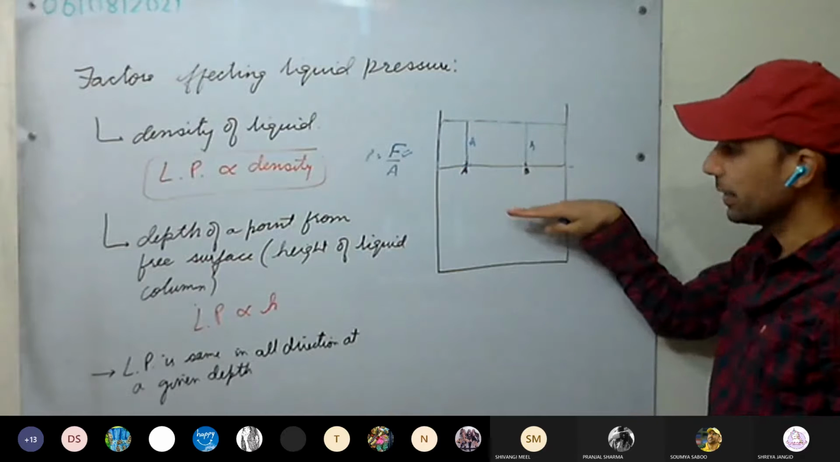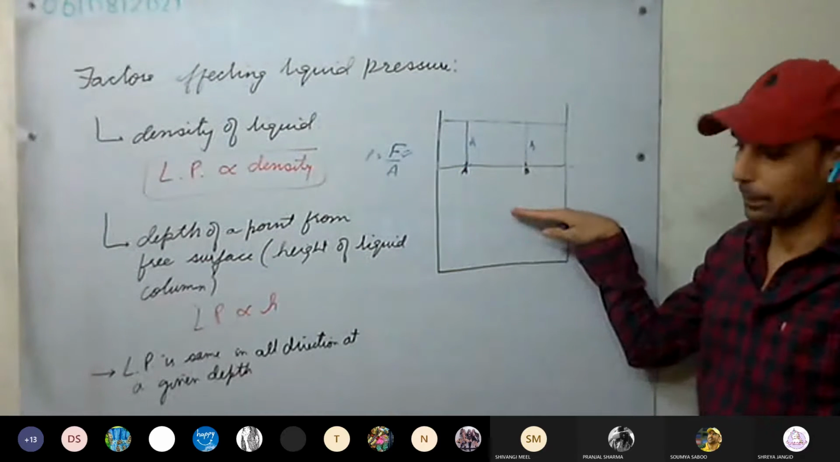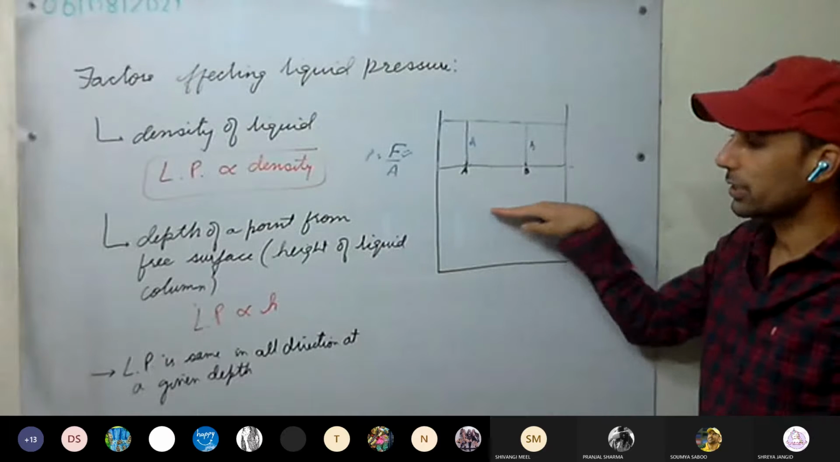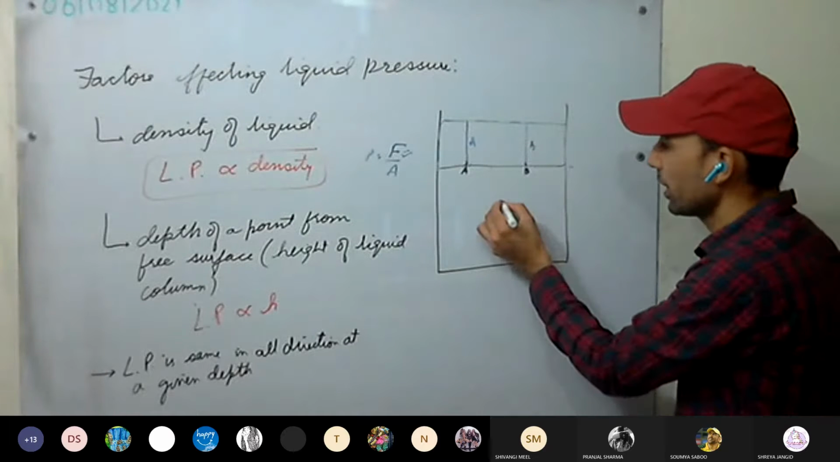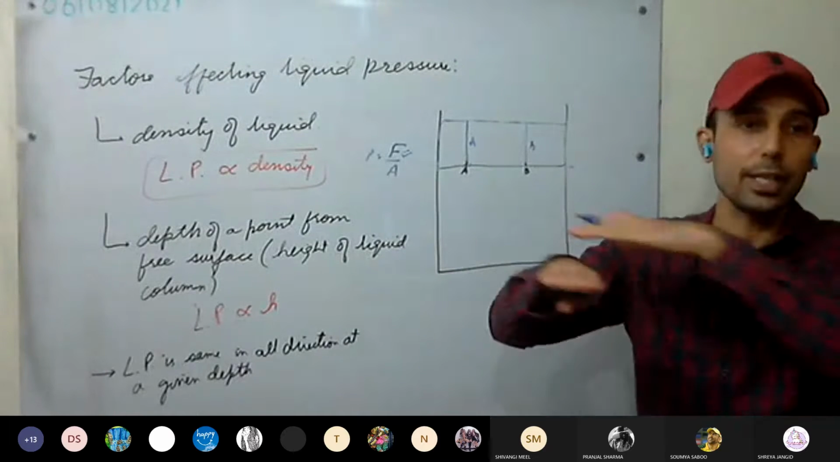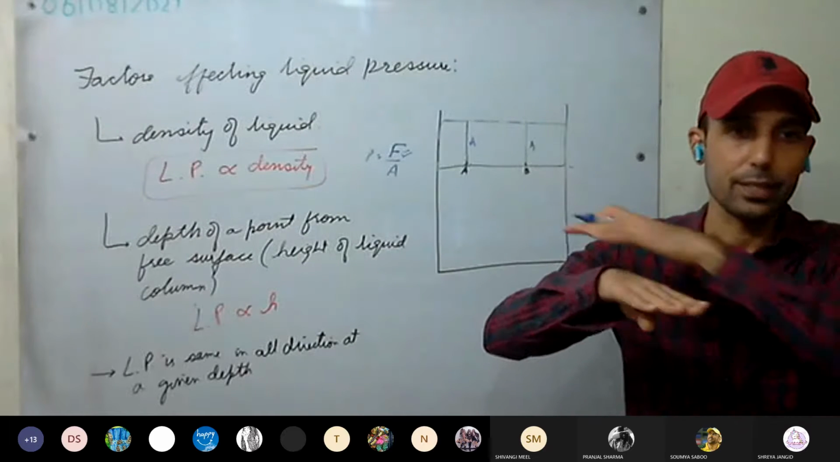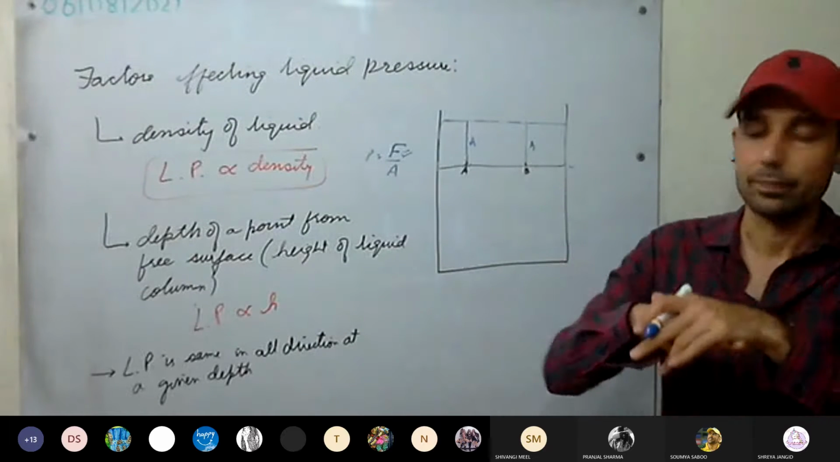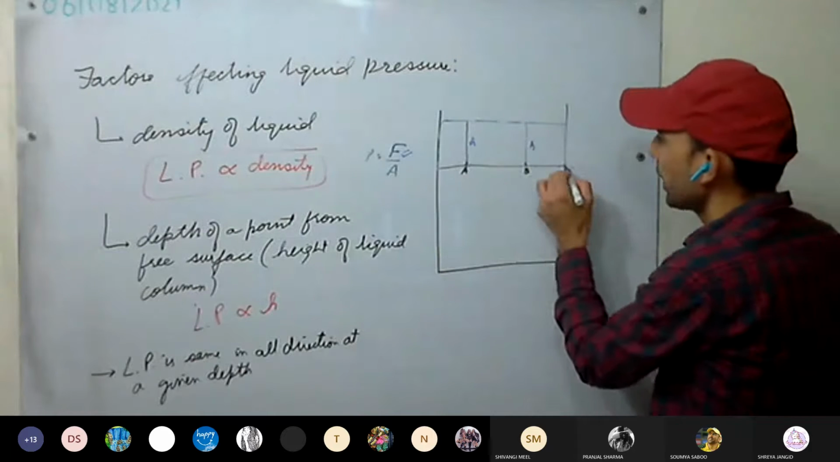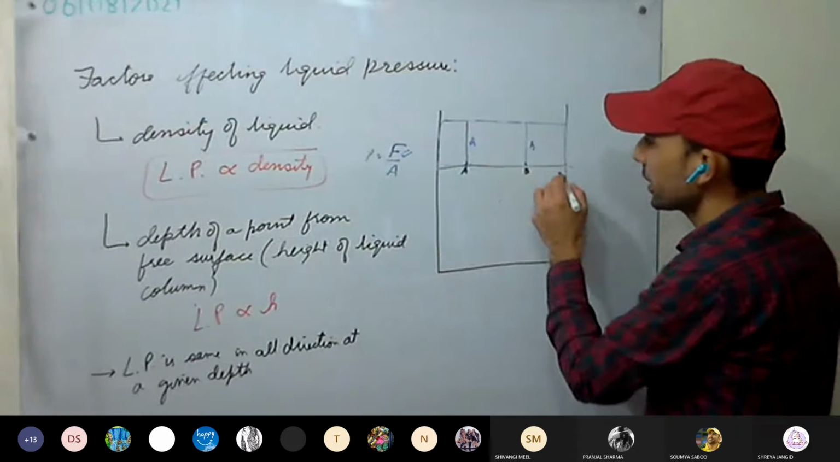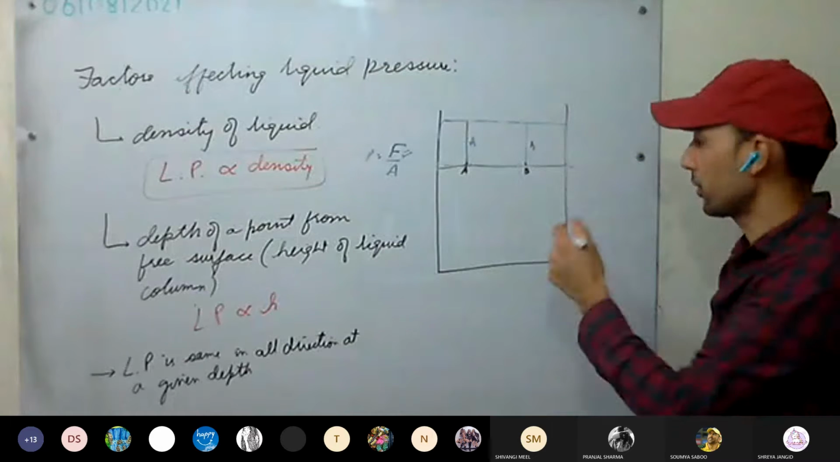So in a horizontal plane, the pressure is the same. It is the same in all directions at a given depth. At a given depth, take all the directions, it will be the same. That horizontal plane, it will be the same. So pressure at all the points in one particular horizontal plane will be equal.